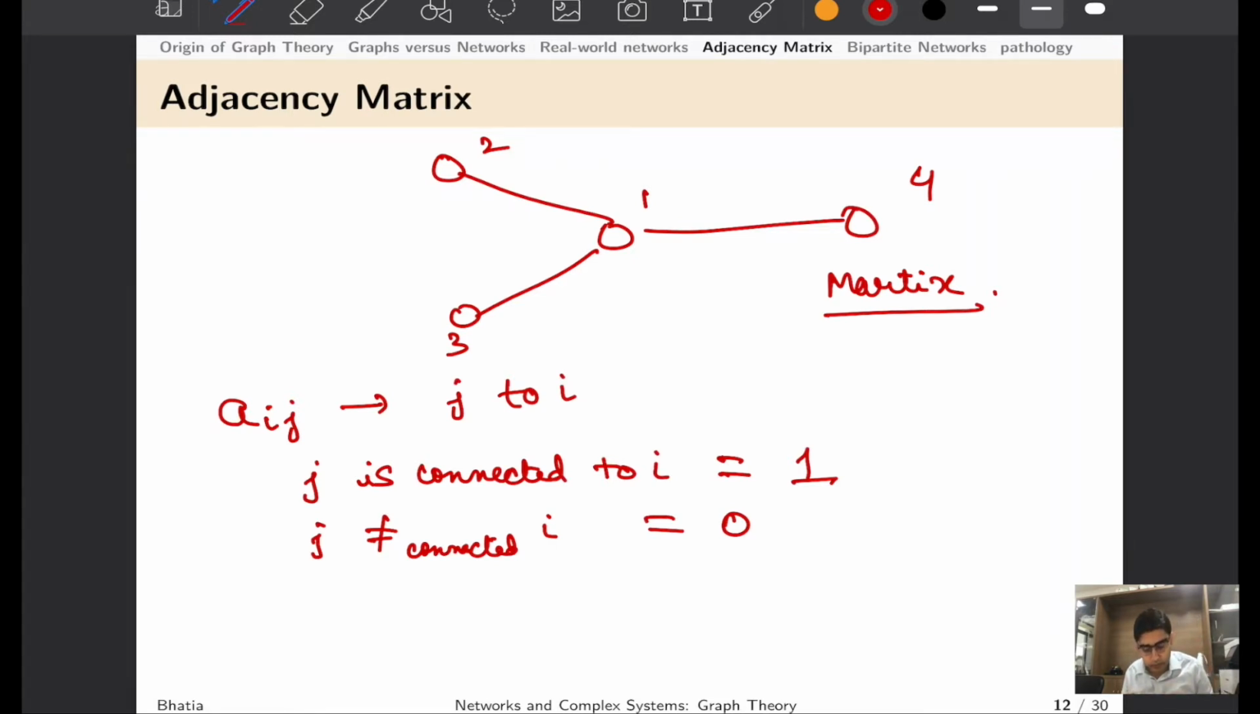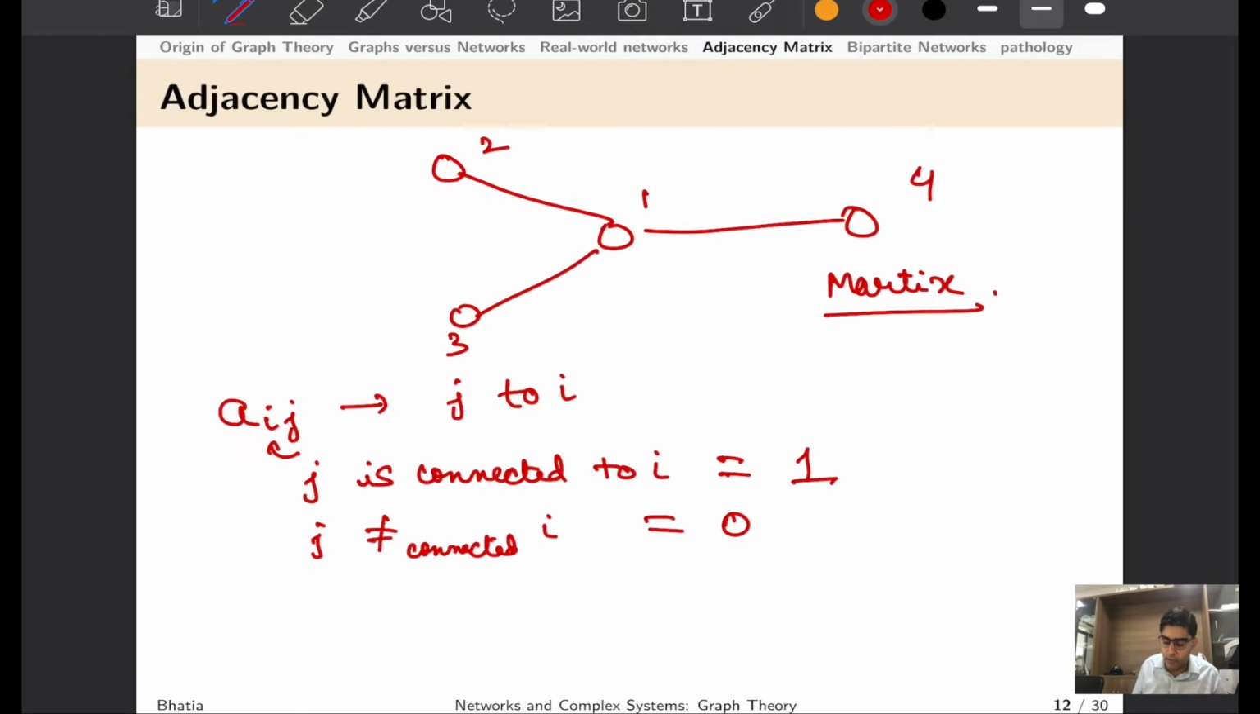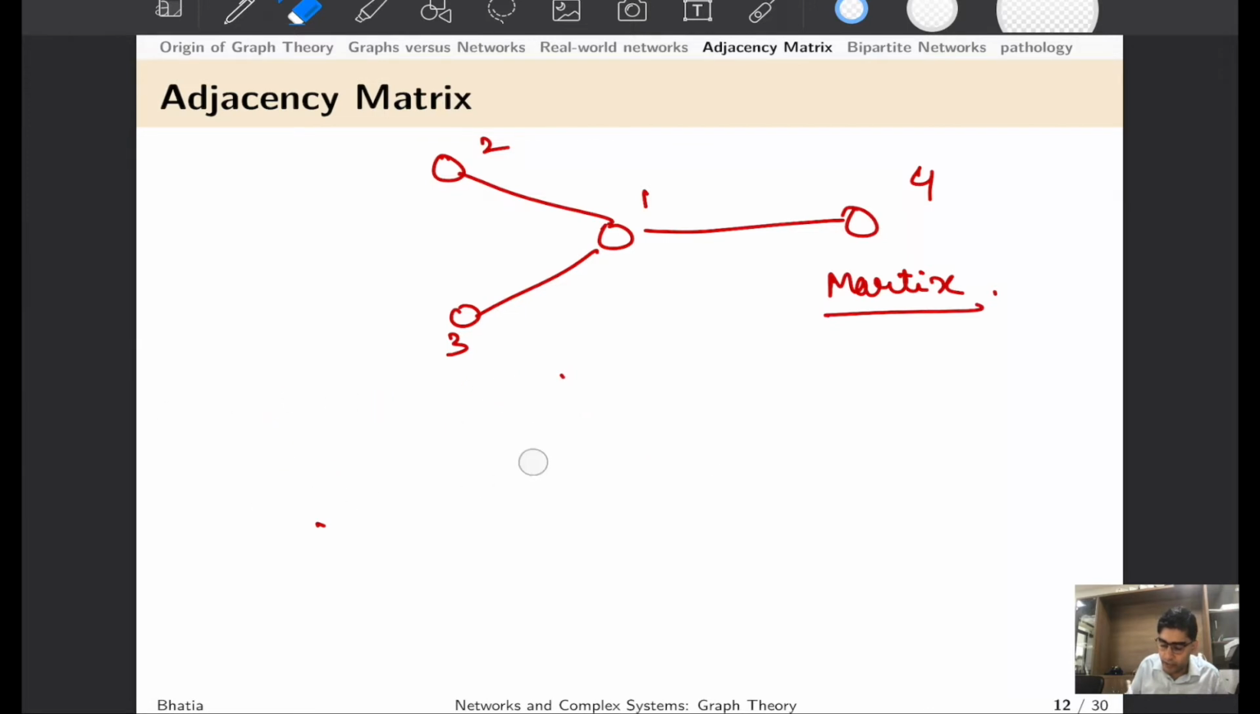Again, slow down and listen to this carefully. We are not saying connection from i to j. We are saying that if j is connected to i, only then we are going to assign it 1, and otherwise 0. It would be immaterial in the case of an undirected graph, but when we are talking about directions in edges and links, this j to i property would become very important. So for this small network, let us look at how the adjacency matrix looks.